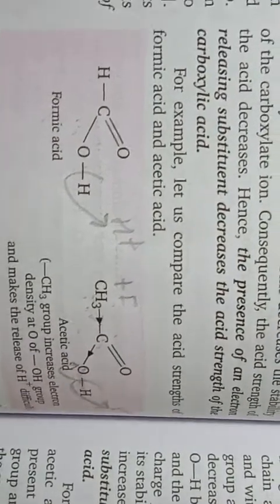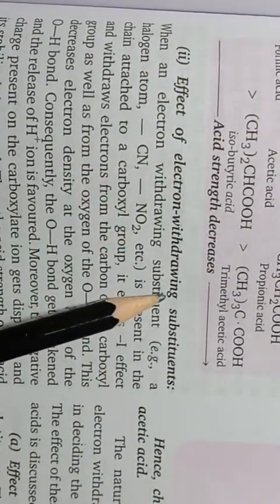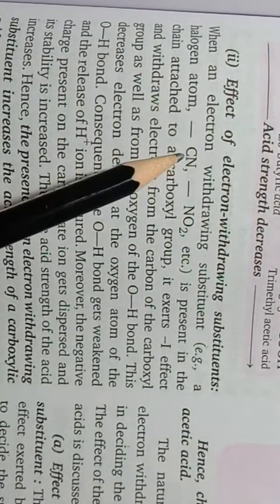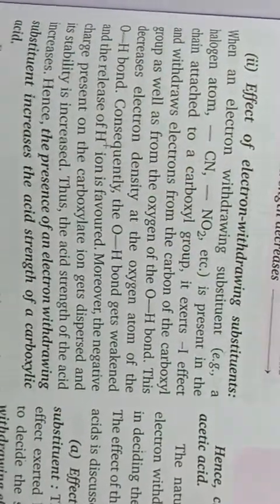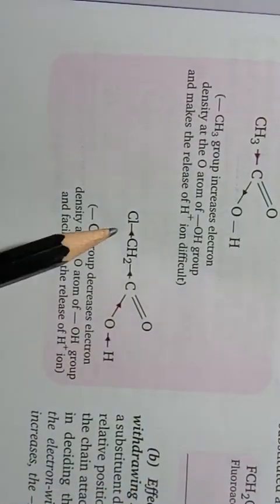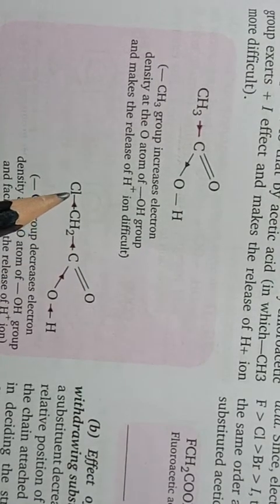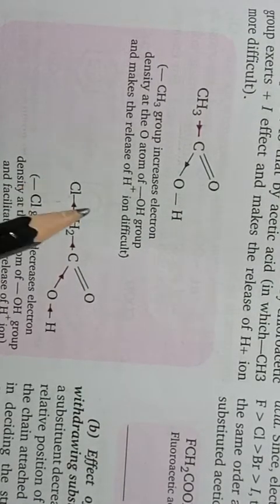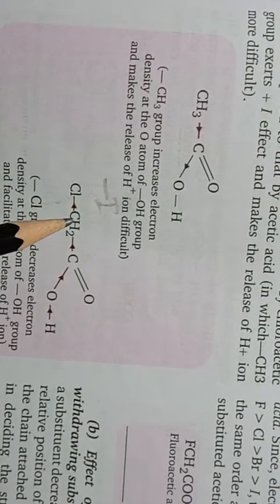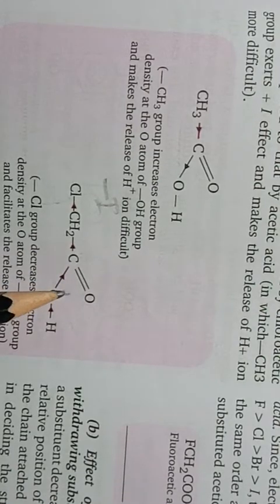Okay students, the next is the effect of electron withdrawing substituents. Electron withdrawing substituents like cyanide group, nitro group, or halogens will attract electrons towards themselves due to the minus I effect. So electron density will decrease here, and again electron density will decrease here also.